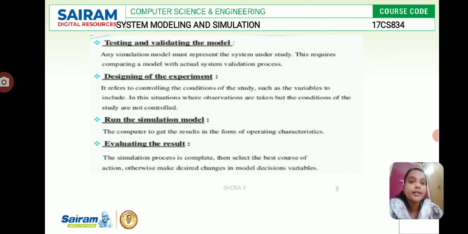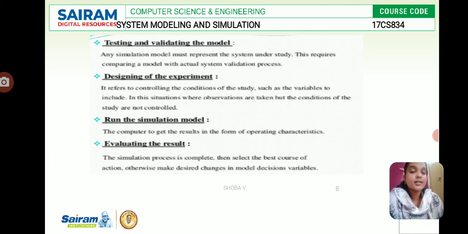Now we see testing and validating the model. Any simulation model must represent the system under study, and this requires comparing the model with the actual system, which is the validation process, and then designing the experiment, running the simulation model and evaluating the result. Designing the experiment refers to controlling the conditions of the study, such as the variables to include, in contrast to situations where observations are taken but the conditions of the study are not controlled. Then run the simulation model on the computer to get the results in the form of operating characteristics.